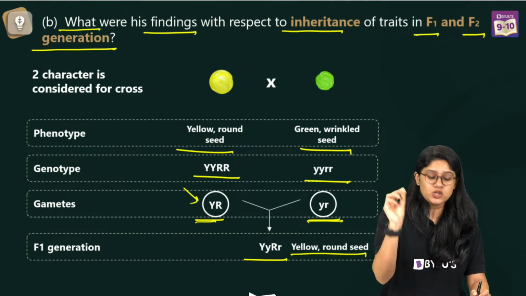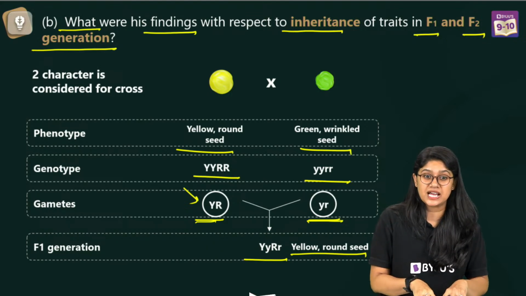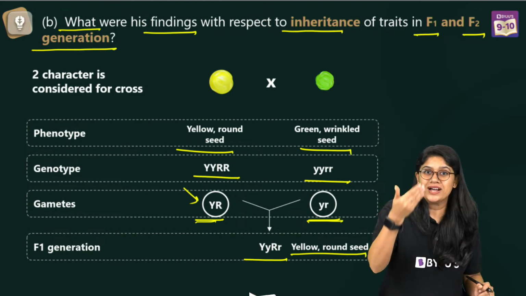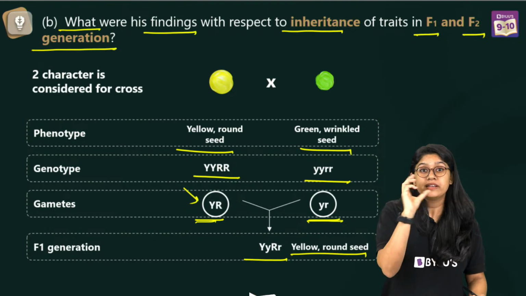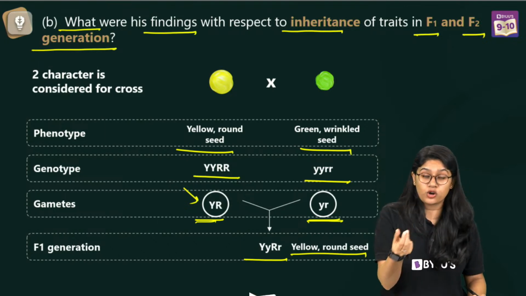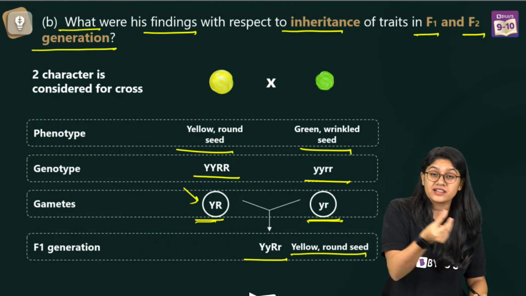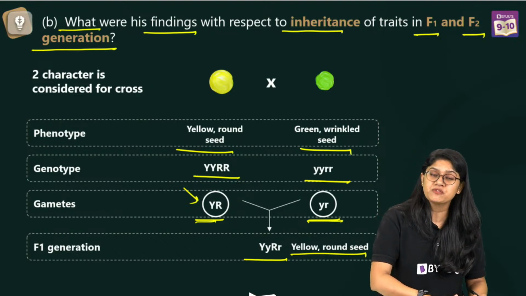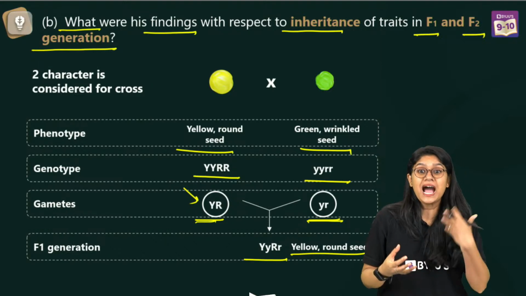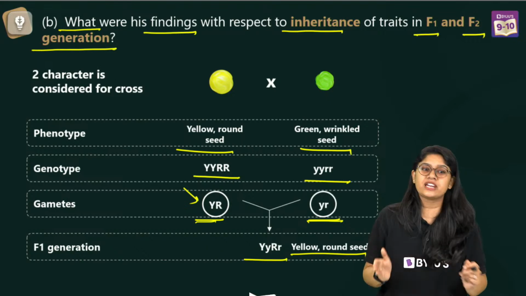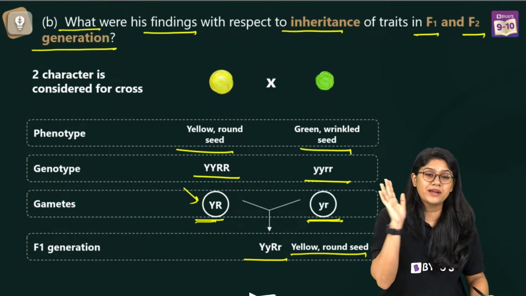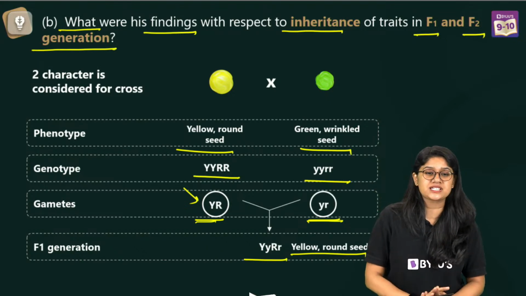Okay. What were his findings? See, the question is asking that. So once he did the cross, right, with the dihybrid cross, which is focusing on the independent assortment. In this particular question, we have to find out what were the outcomes in F1 and F2 generation. Clear, everyone? Are you clear with the question? What the question is asking? Quick thumbs up.